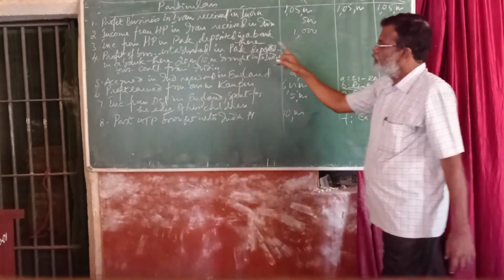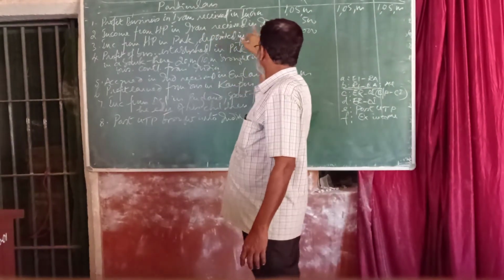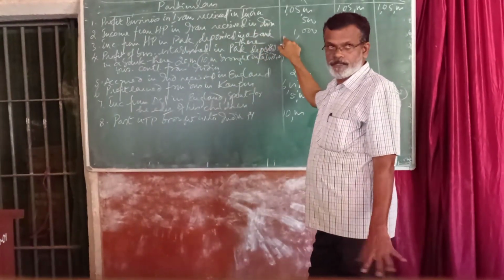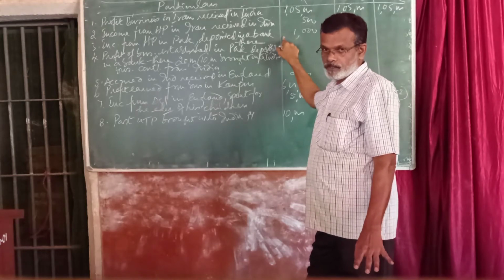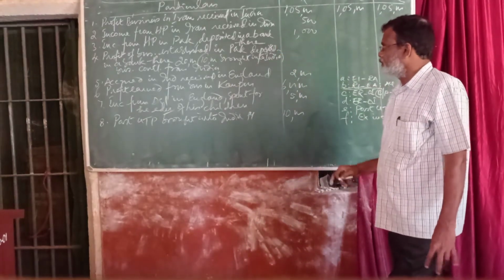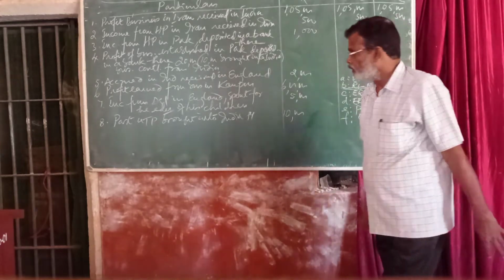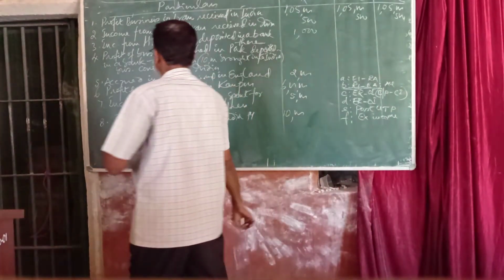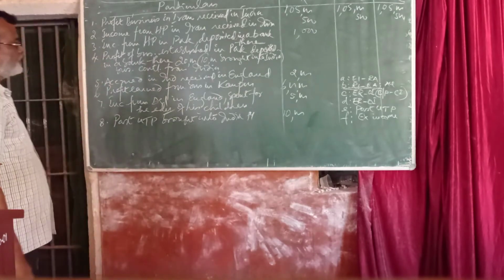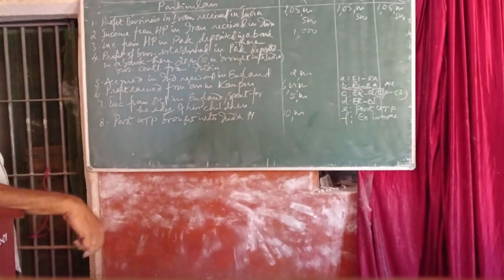Second, income from house property in Iran received in India rupees 500. Again, it is taxable in the hands of all the assessees. Next, number 3, income from house property in Pakistan deposited in a bank there.